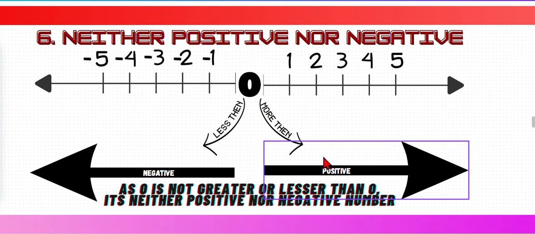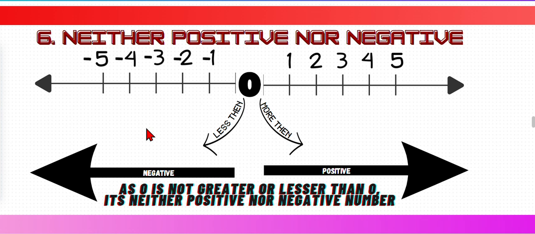As we know, a number cannot be more or less than itself. It's equal to itself. Which makes sense that as 0 is not more than itself, it is not a positive number. 0 is not less than itself, making it not a negative number. So it's neither a positive nor a negative number.